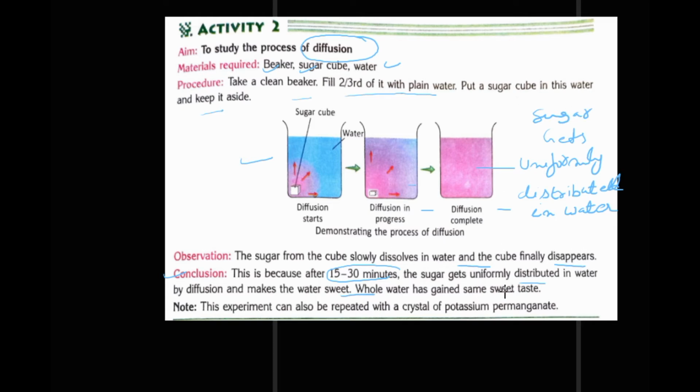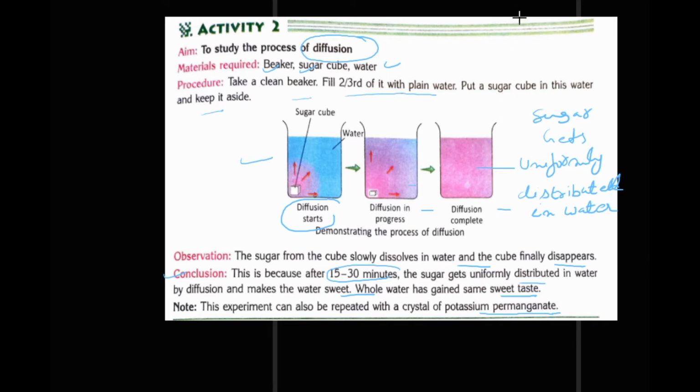The whole water has gained some sweet taste. Right, so this is the simple experiment you can conduct at home, very easy. In the lab it can be conducted with the help of potassium permanganate.